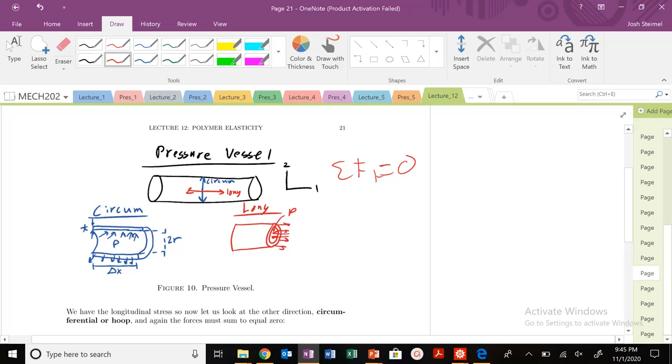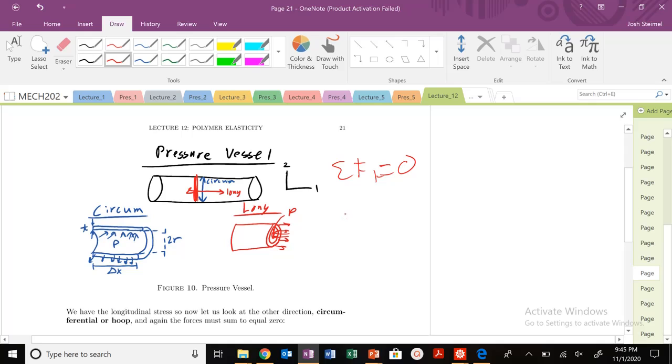So I cut through my thin-walled pressure vessel like this. There's going to be some pressure being exerted on this circumference, and some restoring force back here.